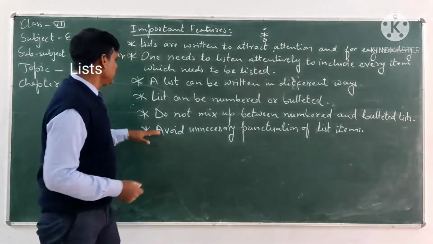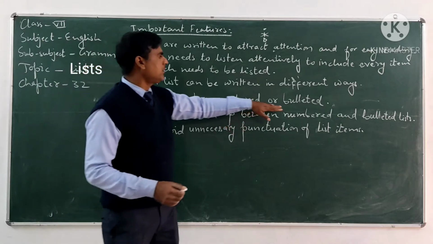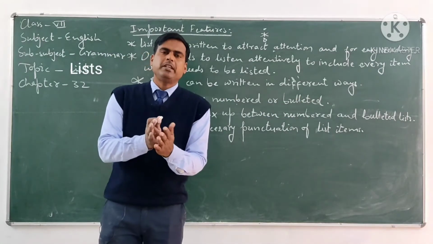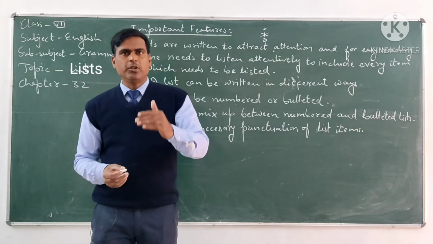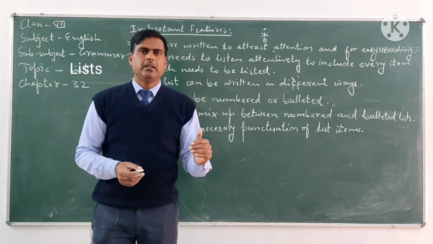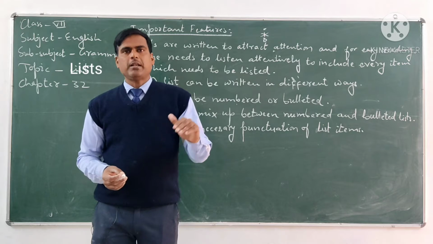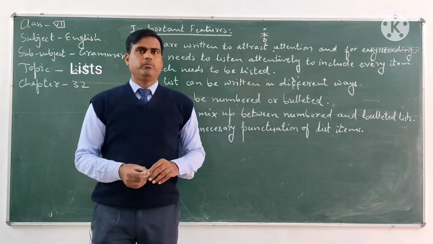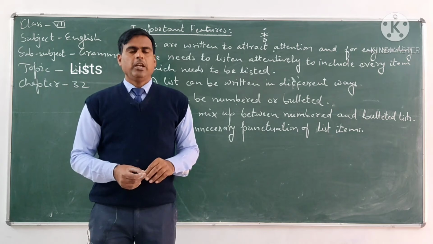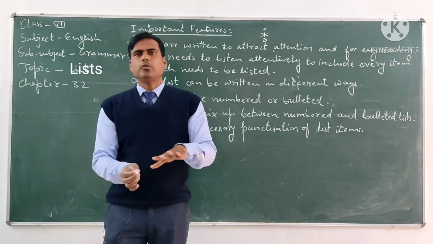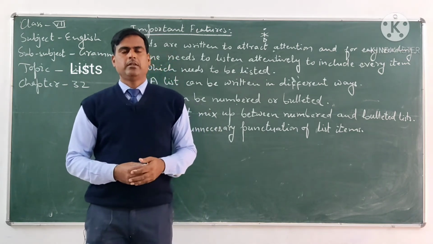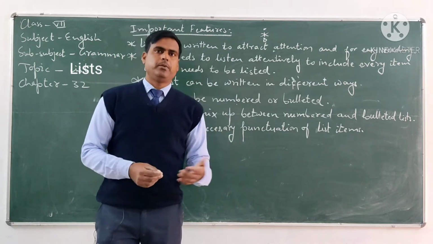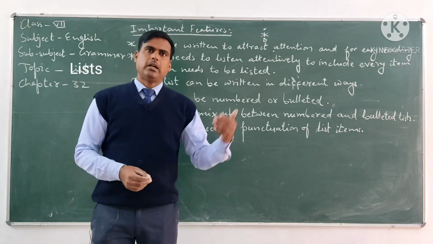The next one is do not mix up between numbered and bulleted list. If you are going to use the numbers in your list, you use only numbers, don't use the bullets. If you are going to use the bullets, then you don't use the numbers. So you should try to use only one type, either number or bullets.